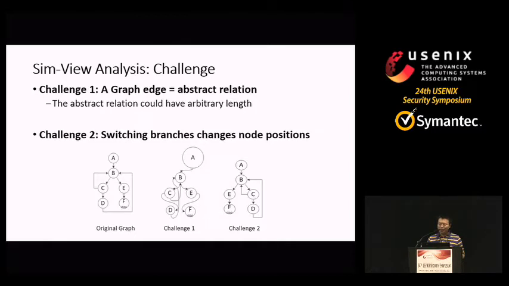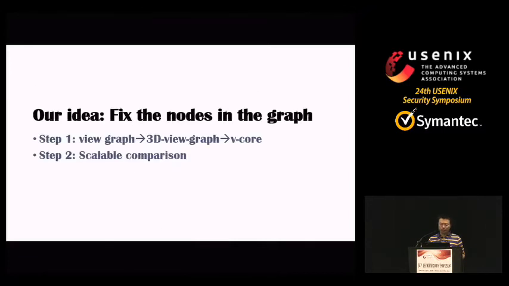The second challenge is that switching branches changes node positions. The third graph shows an example here. Although it looks different, it is still the same one as the first graph.